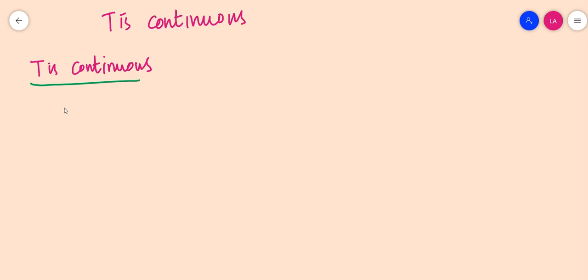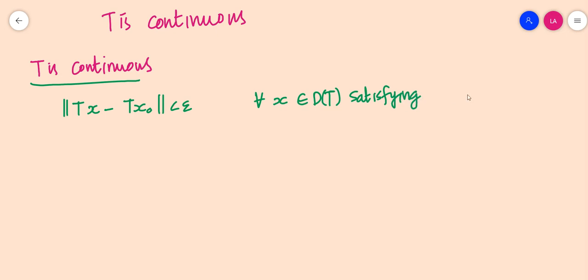So by the definition of continuity, we have norm of Tx minus Tx naught is actually less than epsilon for all x belongs to D(T), satisfying norm of x minus x naught less than delta.